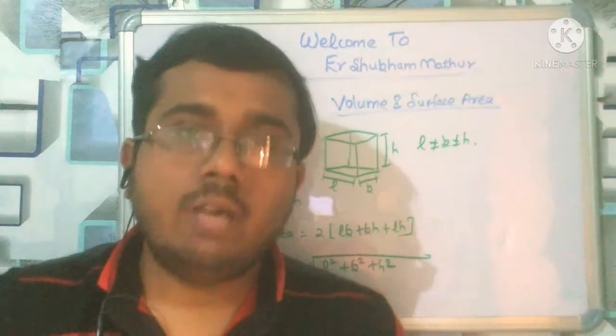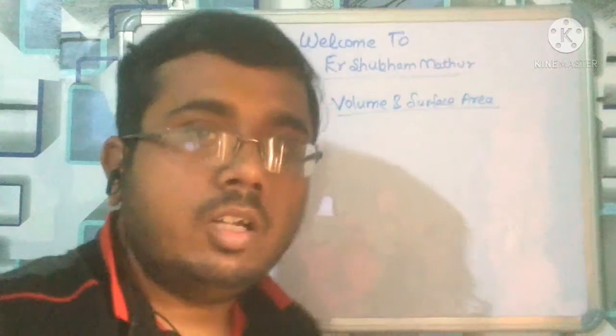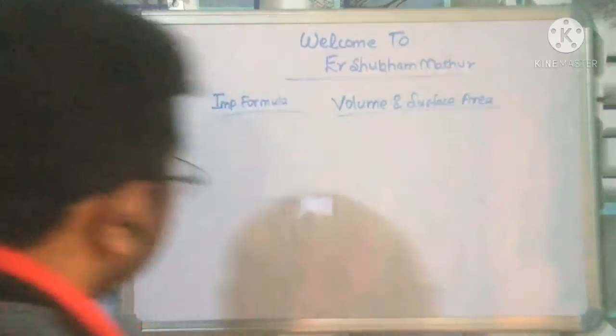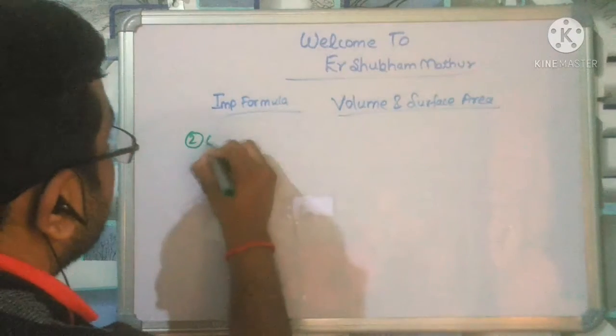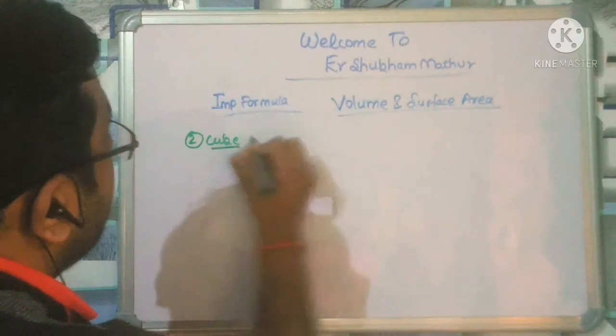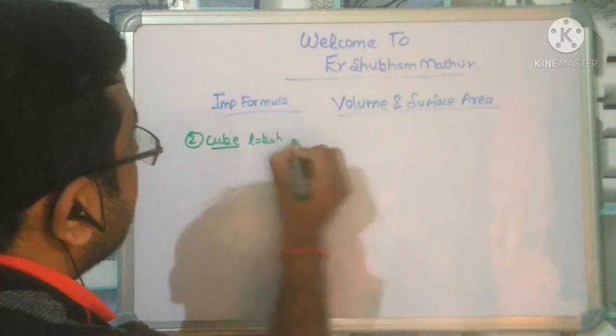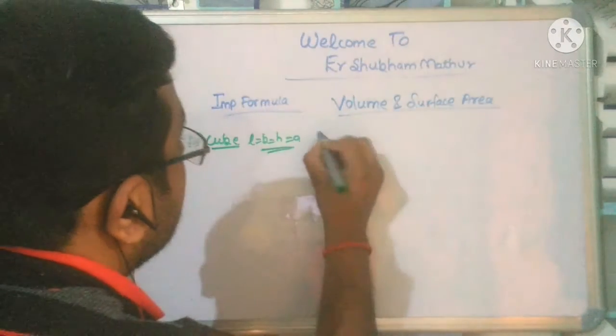In the same way, let us move to other shapes. Now let us come to the cube. A cube has L equal to B equal to H equal to a.